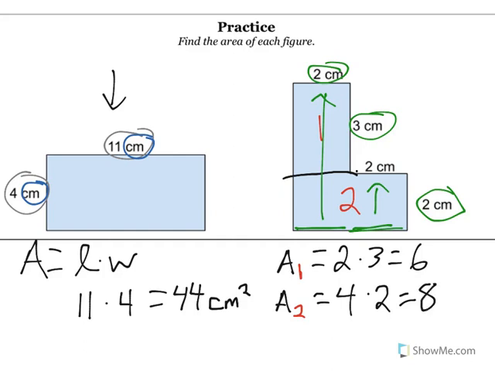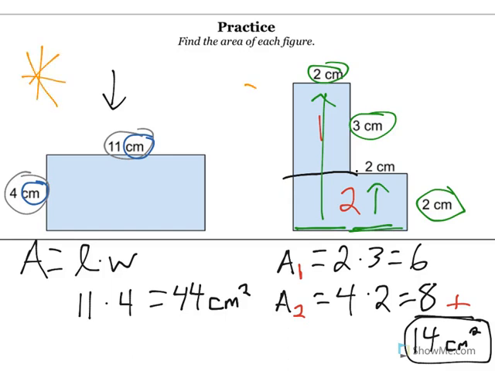And now we can add those two areas together. 6 plus 8 is 14. And again, that is centimeters squared. This will be the main one. You need to definitely know how to find the area of a rectangle. This will be a good extension. If you're able to do that, that will be kind of the cherry on top.